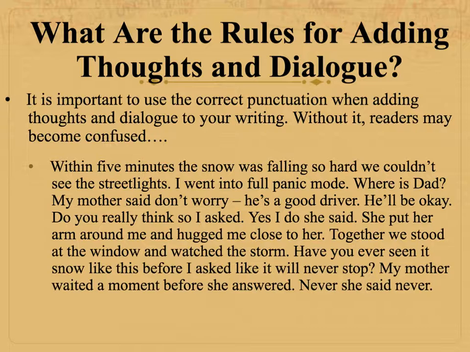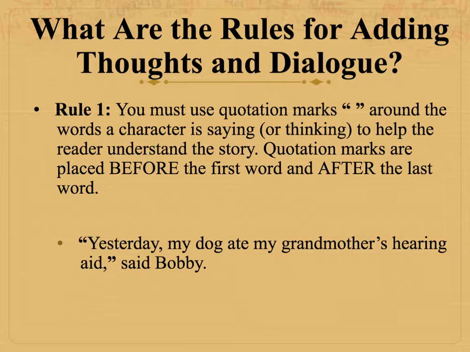As you can see, that paragraph was very confusing without quotation marks and other punctuation marks to show who was talking. So, what are the rules? Well, rule 1, you must use quotation marks around the words a character is saying or thinking to help the reader understand the story. Quotation marks are placed before the first word and after the last word the character says. Here's an example. "Yesterday, my dog ate my grandmother's hearing aid," said Bobby. There should be quotation marks before the first word that Bobby says and after the last word that Bobby says to show that this is what he said out loud.